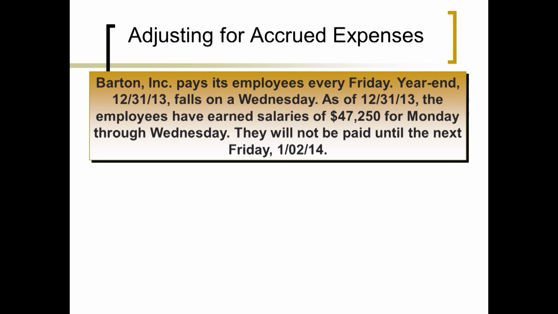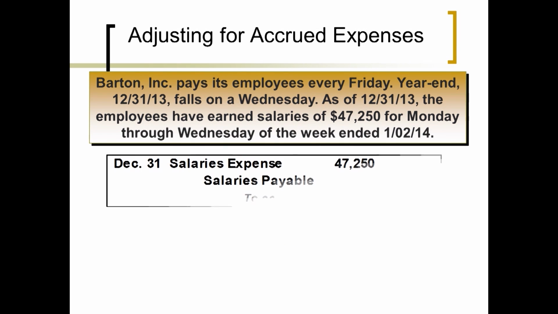Barton Inc. pays its employees every Friday. Now, year-end, 12/31/13, falls on a Wednesday. Now, as of that Wednesday, 12/31/13, the employees have earned salaries of $47,250. Okay, they've earned that. So they've worked that. We owe it for Monday, Tuesday, and Wednesday. Now, we're not going to pay them until Friday. But do you see where we have to show that liability at 12/31? We have to record that. This is always a very important adjusting journal entry when I go do consulting, okay?